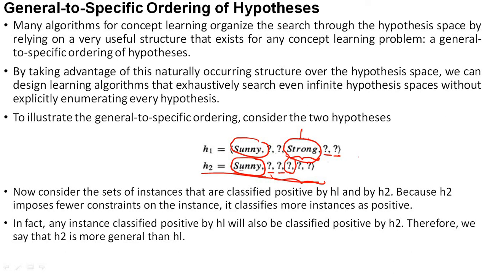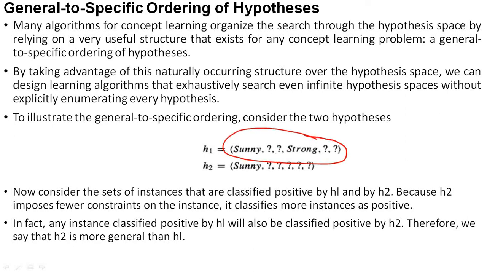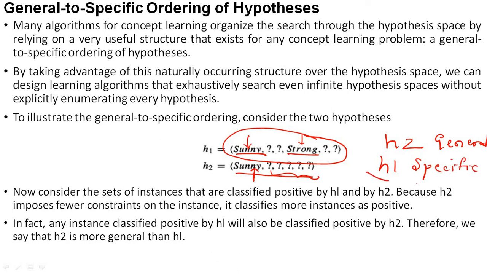Now you have to tell me which one is general and which one is specific out of H1 and H2. If you observe, H1 is more specific, because it adds more constraints to the hypothesis: 2 constraints, one for sky value and one for wind value. But H2 has only one constraint, on sky value, and for the rest you can take any value. So H2 is more general and H1 is more specific than H2. Am I right?